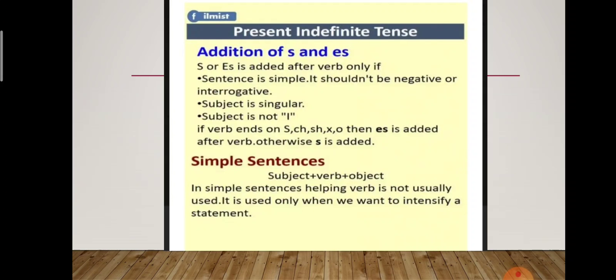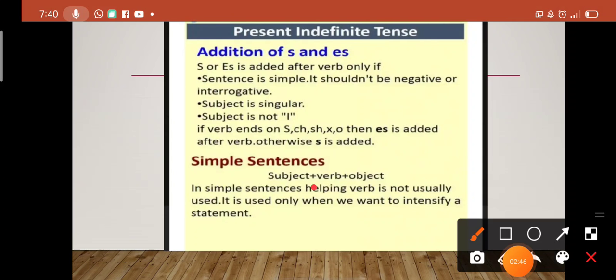But S or ES is added after verb. In some cases, we add S or ES with the first form of verb. Okay, here is the structure again, subject, verb plus object. So we have to add S or ES with the form of verb if our verb ends with these letters, like S, CH, SH, X, O, then ES is added, otherwise only S is added.